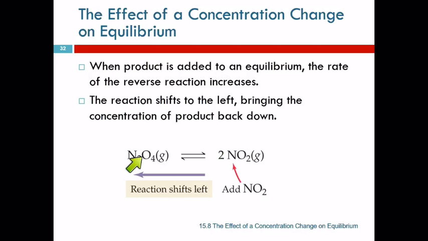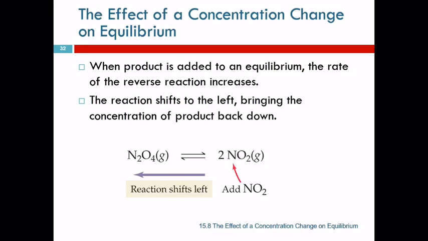So the rate of the reverse reaction increases, and the reaction will shift to the left until this slows down. The forward reaction will gradually speed up as we get more reactant being formed, but eventually they'll settle on a new equilibrium.